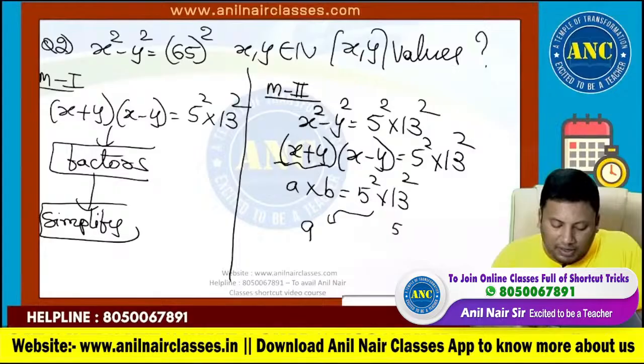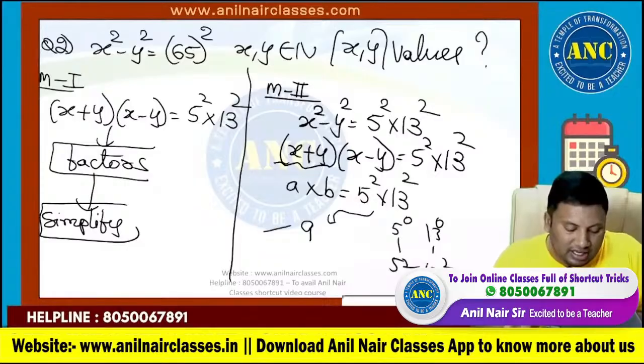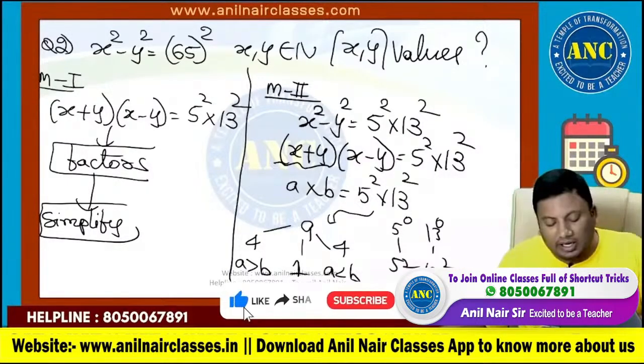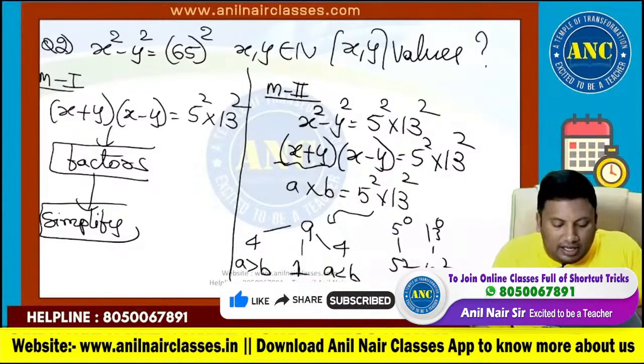From 5 power 0 to 5 power 2, 13 power 0 to 13 power 2. Total 9 ways are there. In that 9 ways, 4 ways A is greater than B. Reverse case, 4 ways A is less than B. One case A is equivalent to B. I hope it is clear. A is equivalent to B.